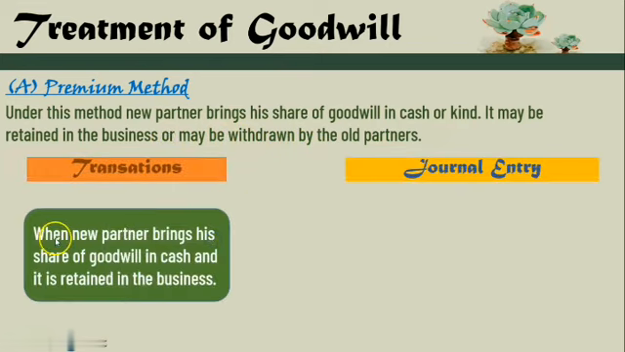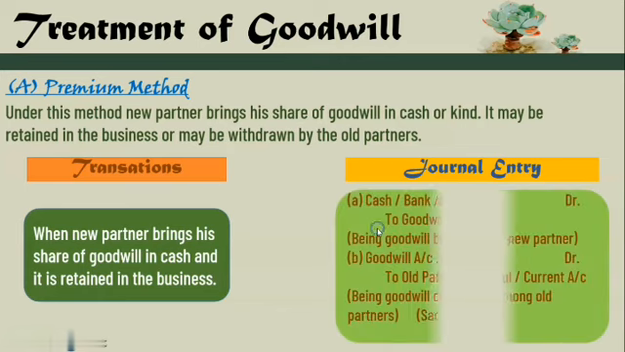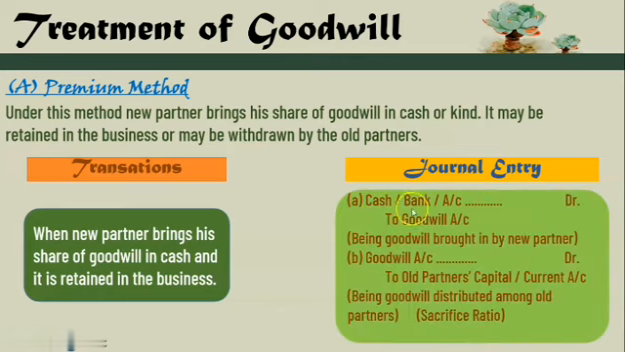Case number 1: when the new partner brings his share of goodwill in cash and it is retained in the business. It means they don't want to take the amount of goodwill from the business. They will keep that amount in the business. See the journal entry. A. Cash or bank account debit to goodwill account, being goodwill brought in by new partner. And the second entry is goodwill account debit to all partners' capital or current account, being goodwill distributed among all partners as per sacrifice ratio.